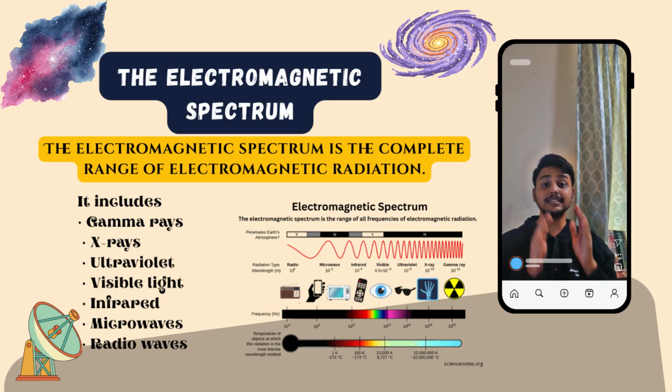Even though visible light is the portion of the spectrum familiar to us, it is actually only a tiny fraction of the electromagnetic spectrum.